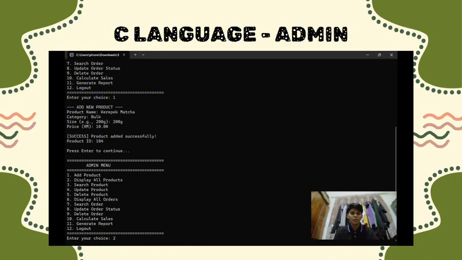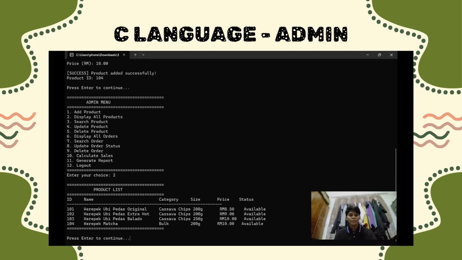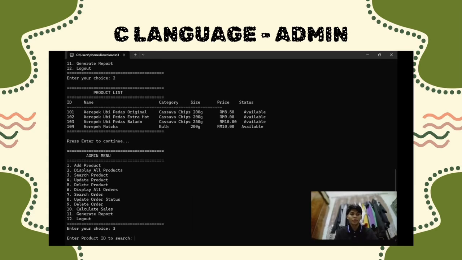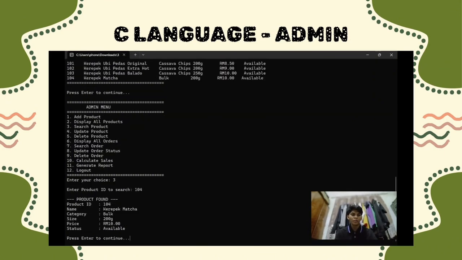So let's see the product that I have just added recently. I choose option number 2, that is display of product. As you can see, it shows the details of every product that is available in our system. So let's say I want to search the product that has been made, and the product ID is 104. So I search, and you can see it shows the message that the product is found, and you can see the details of the product that has been added recently.